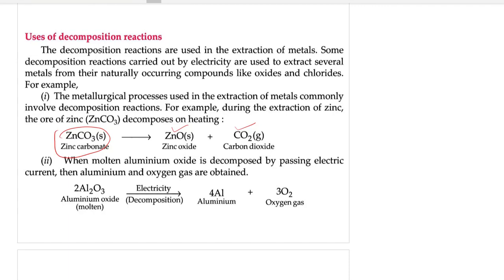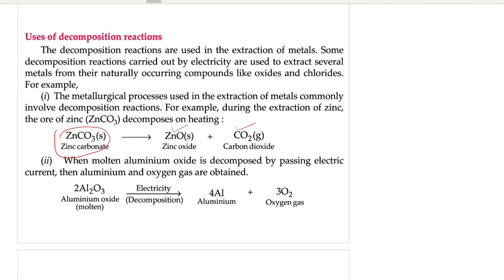Ore is a substance which contains a lot of metal in it, right? So ore of zinc is zinc carbonate. If you want to take out zinc from zinc carbonate, the process is known as extraction of metal. So what you do is you heat it and zinc carbonate gets converted into zinc oxide and carbon dioxide. And further, zinc oxide can be reduced to get zinc.